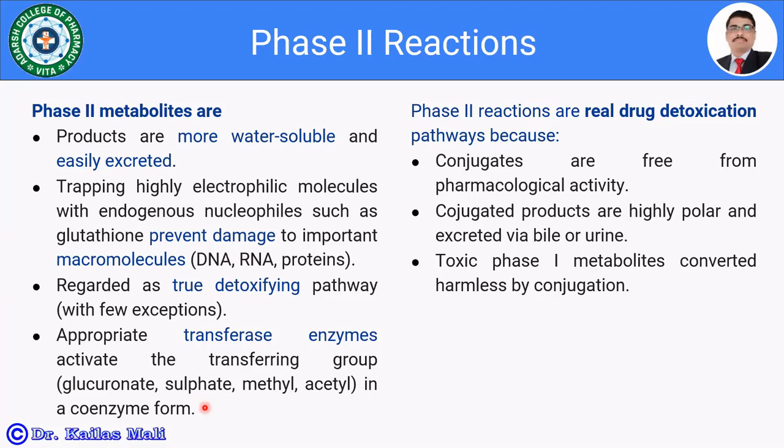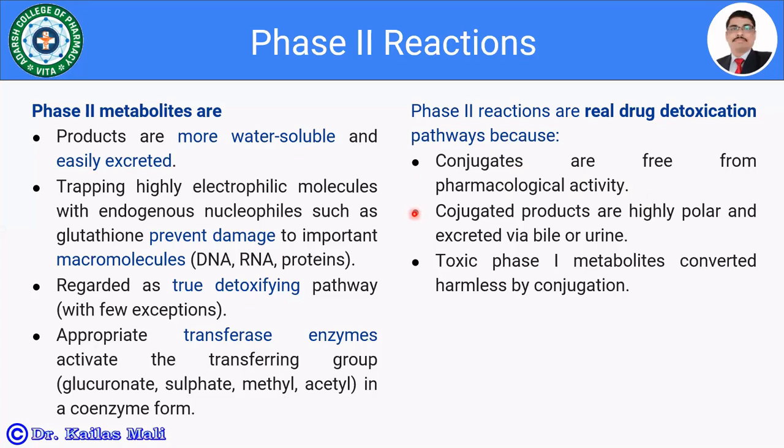As I have said, the phase 2 reactions are the real drug detoxification pathways. Why is it so? Why are the phase 2 reactions the real drug detoxification pathways? Because conjugates are free from pharmacological activity. Very first thing, they do not have any kind of pharmacological activity. They are free from pharmacological activity. The conjugated products are highly polar and excreted via bile or urine.